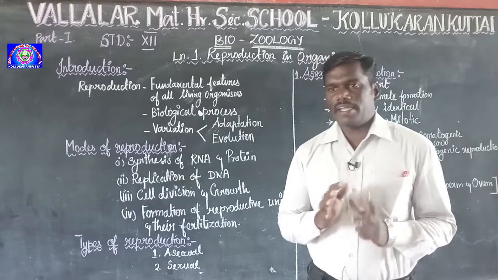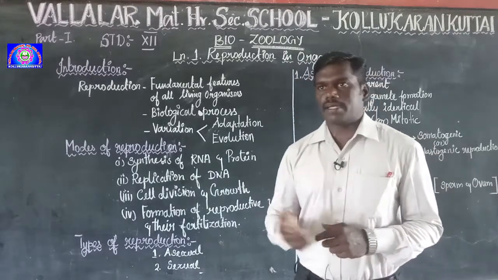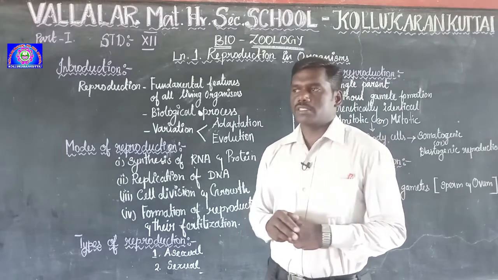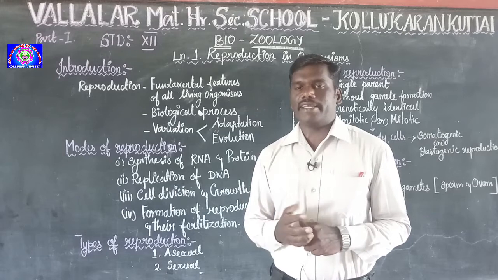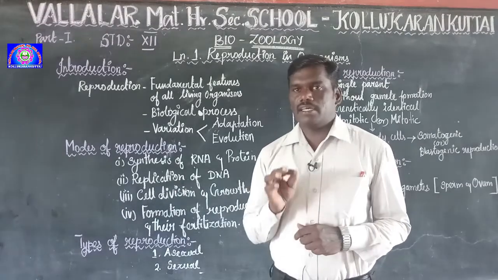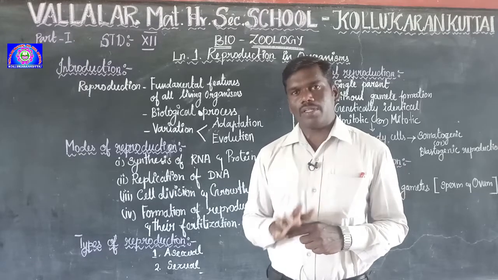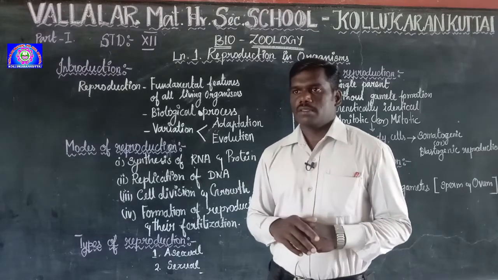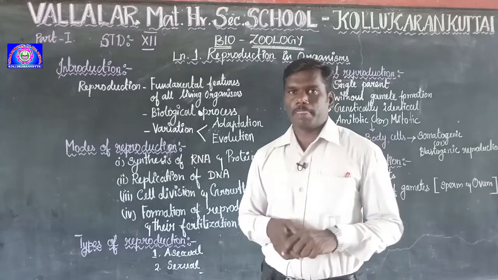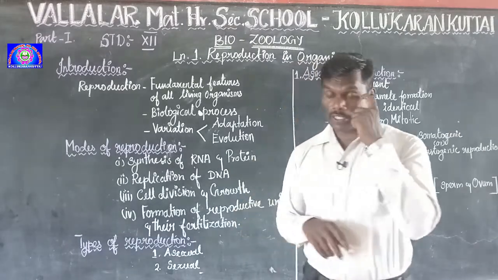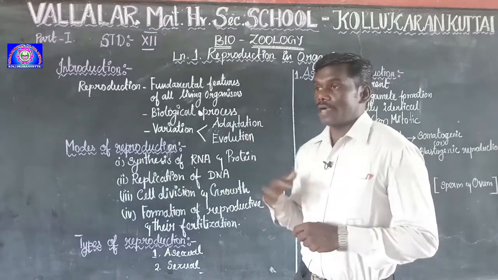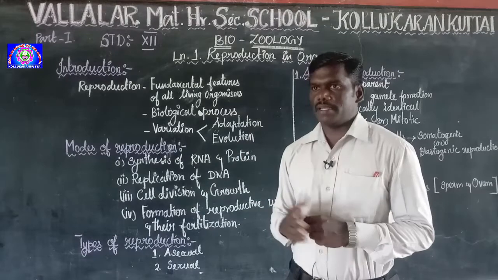Why is it necessary for the organism? Through reproduction, it shows variations. Variation is essential for all organisms. Why is it essential? By this way, organisms adapt themselves.